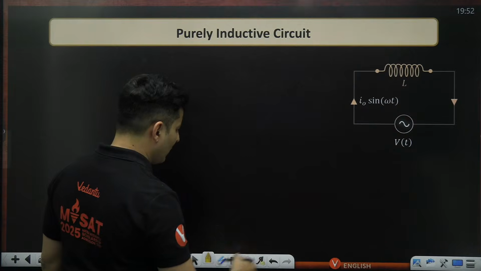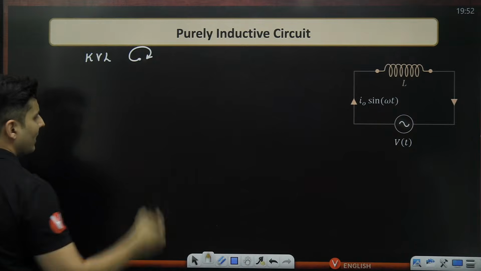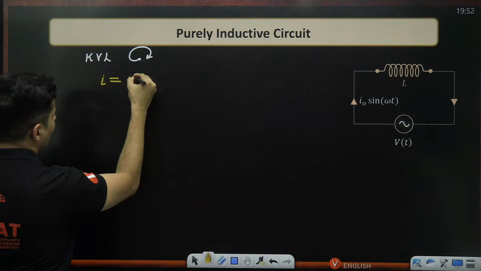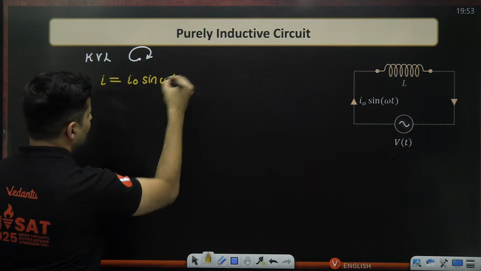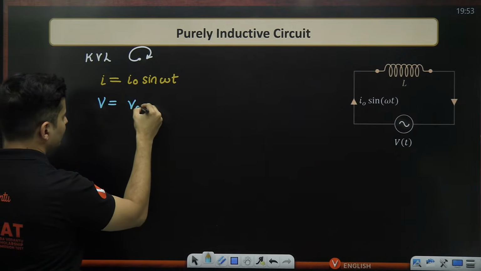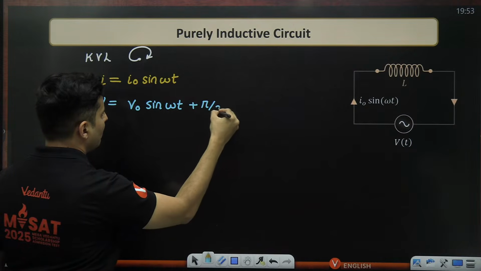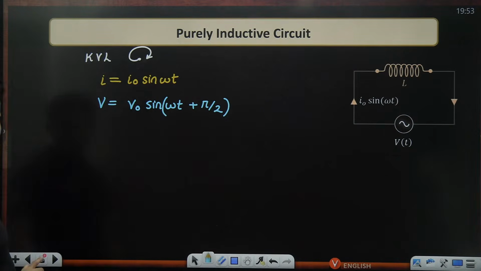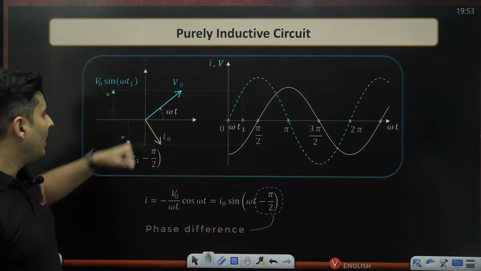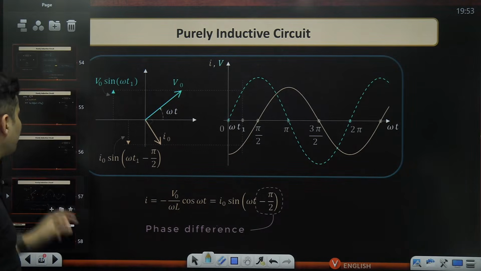Same logic, you have to use Kirchhoff's voltage law, starting from a point and coming back over here. And then you will see that if my current was I naught sine omega t, then my voltage will be V naught sine omega t plus pi by 2. So there is a plus pi by 2 in the voltage. So voltage will be ahead, or you can say current has minus pi by 2. It's one and the same thing, however you want to do it.